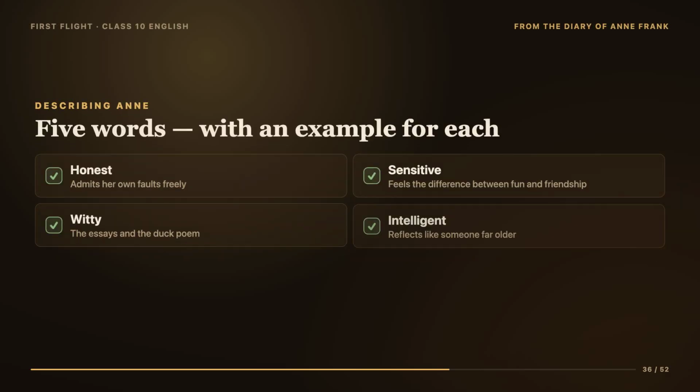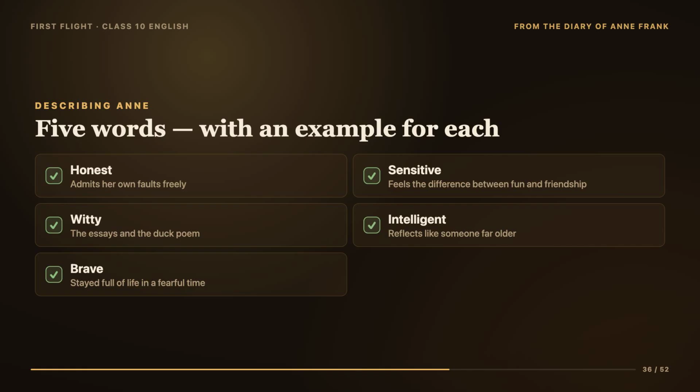Third, and this is a big one, she is witty and full of humor. The whole Mr. Keesing episode shows a girl bursting with cleverness and fun. Fourth, she is intelligent and mature beyond her years. The way she reflects on life, on friendship, on human nature shows a mind far older than 13. And fifth, she is brave and hopeful.